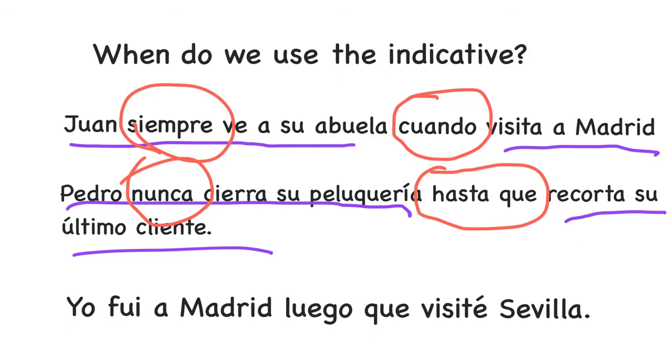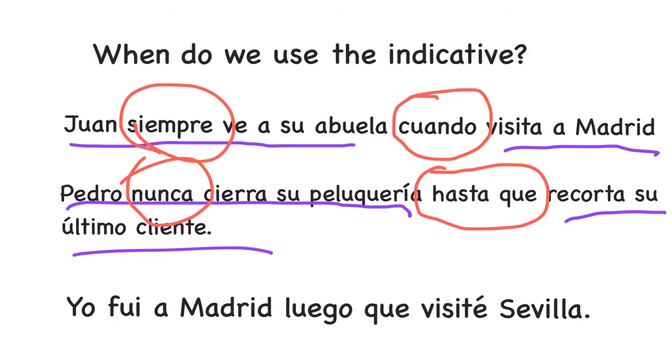Okay, if we change Juan siempre ve a su abuela to Juan verá a su abuela cuando, okay, we're using the future tense, or va a ver a su abuela, that's future tense too. Cuando visite a Madrid, we're using the subjunctive. Why? Because in the first sentence, we use the future tense.